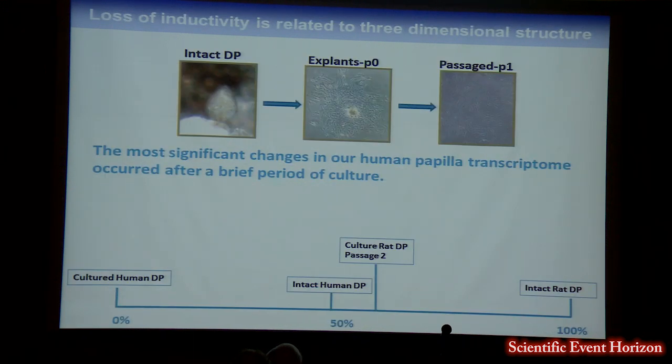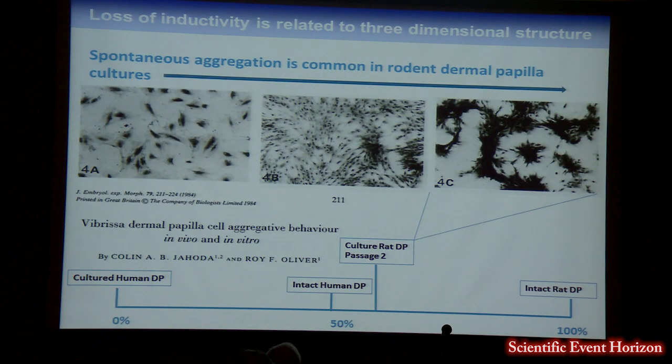And so the most significant changes in our papilla transcriptome occurred after a very brief period in culture, and we started to look back at the literature to try and understand this observation. And one thing that became very apparent to us that hadn't perhaps been so obvious before was the propensity of cells in culture to aggregate.